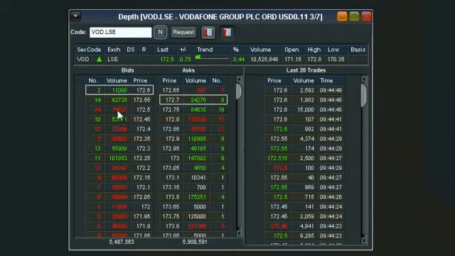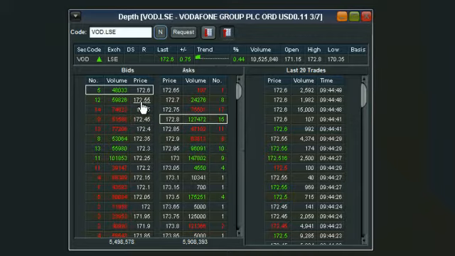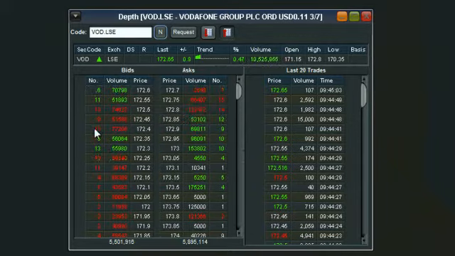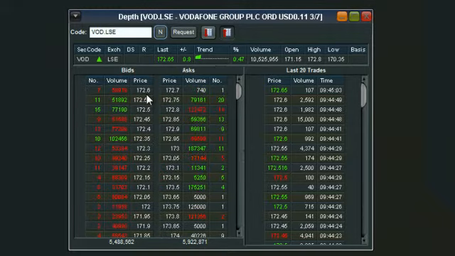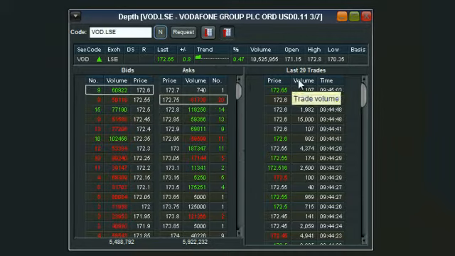You can see in the middle are the volumes that are available. On the right hand side under price is the price that people are willing to buy or sell their CFDs at. On the left hand side is the number of different orders at that single price. Very similar for the offers, and then on the right hand side are the last 20 trades.